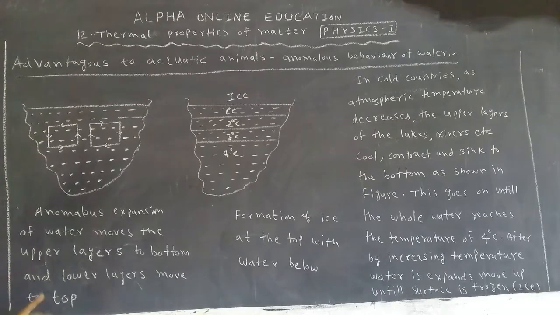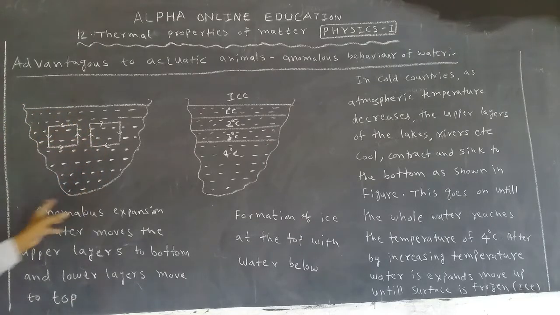Now the temperature is less than 4 degrees centigrade. The total water is at 4 degrees centigrade.